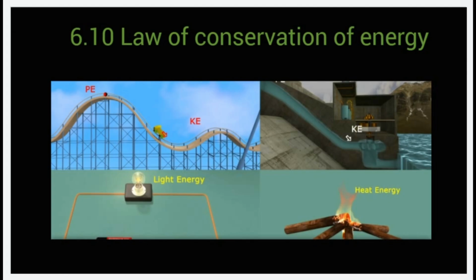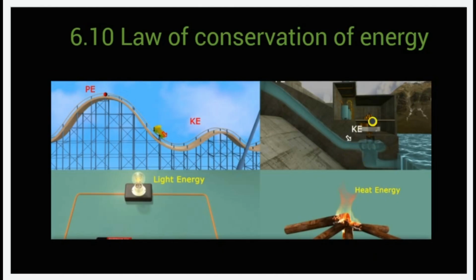6.10 Law of conservation of energy. Here we can see a few examples where the energy is being utilized. For example, in the roller coaster ride, we have the object at different heights. When it is at its maximum height, it will have higher potential energy, and when it moves down, it will have high kinetic energy. So whatever is initially stored as potential energy is converted into kinetic energy when it changes its position.